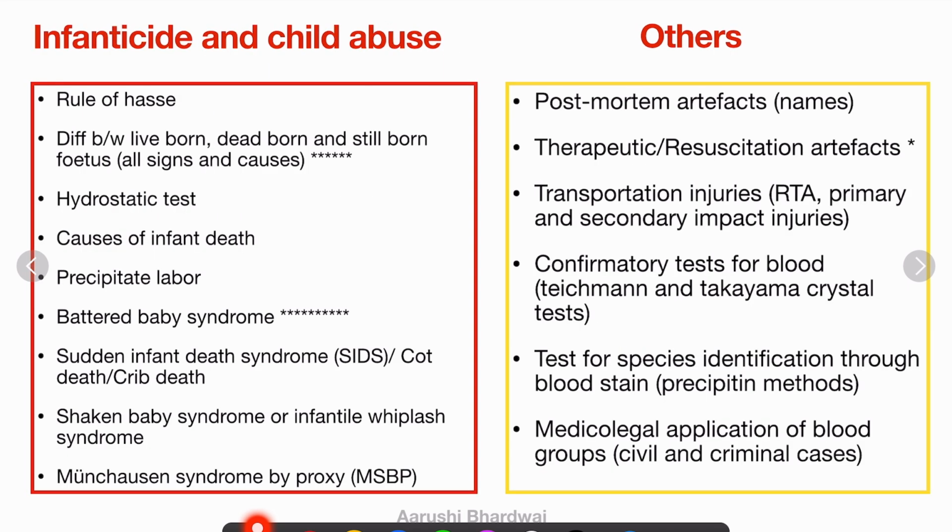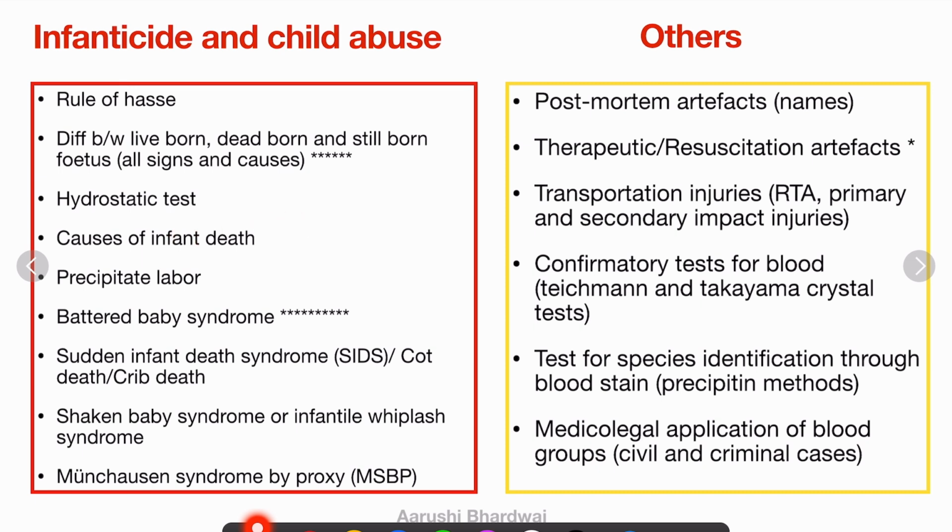Now let's come to infanticide and child abuse and the other leftover topics. In infanticide and child abuse, you have to know the rule of Haase, the difference between live born, dead born, stillborn fetus, all the signs and all the causes. So this topic is one topic which will be asked. This is a very small unit, like virginity, pregnancy and delivery topic. This is a very small unit and it's a topic from which a question is 100% asked.